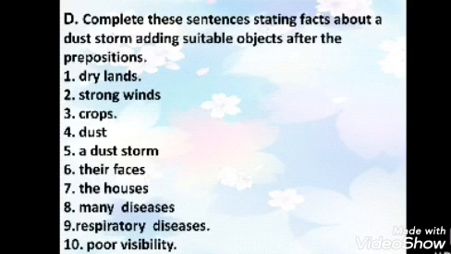So the first one is: a dust storm is caused when dust is lifted from where? From where the dust will rise, from where the dust is lifted, so that the dust storm will be caused. So the answer is dry lands. The dust storm is caused when the dust is lifted from dry lands. Second one: the dry dust is lifted by strong winds.